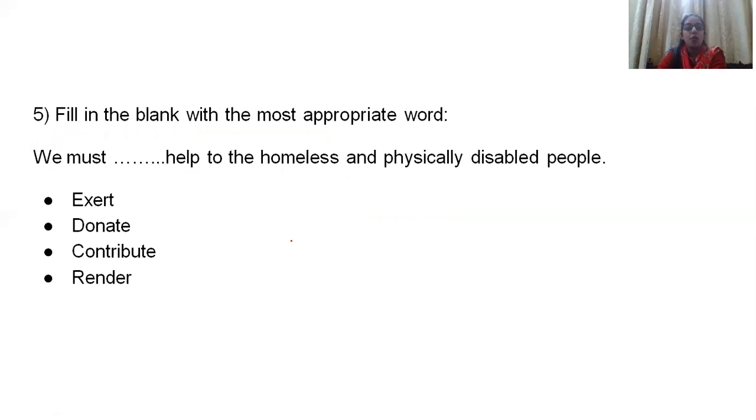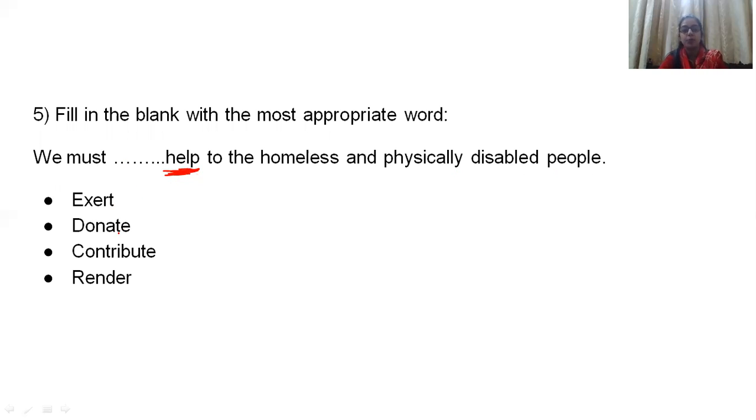Let's move ahead. Fill in the blank with the most appropriate word. We must dash help to the homeless and physically disabled people. Now the word to be focused here will be the word which is adjacent, next to the blank. Must is an auxiliary verb, so that's not to be focused. This is the particular word. Now what will be the perfect word that will go with help? Generally you give help to somebody, right? So give is not in the option.